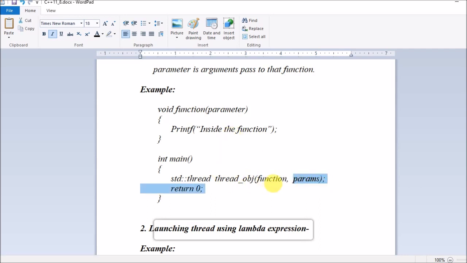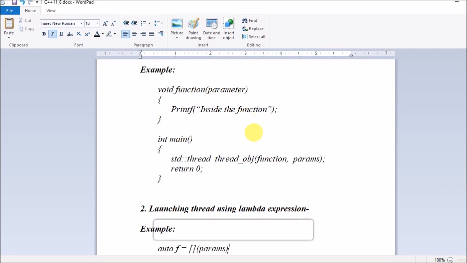Here we have defined the function, and whatever argument we pass will be passed as an argument here, like a parameter, and we are simply displaying a message inside the function. So this is the first way to create a thread object using a function pointer, by passing the name of the function and input arguments. This is the name of the function, and this is the input argument which will be passed here. We can use this input argument inside this block. Anything we can do, we can display the message. So guys, this is the first representation of how to create a thread object using a function pointer.